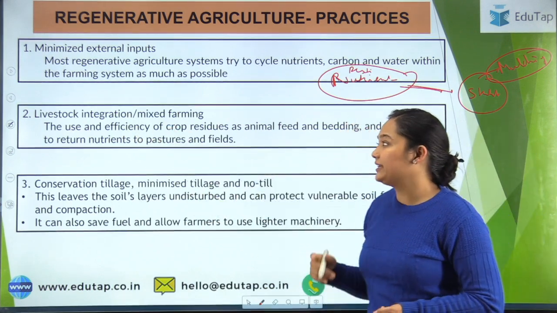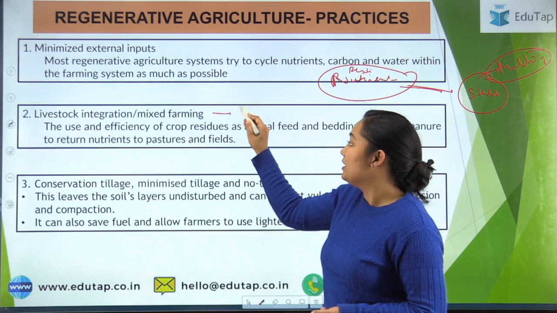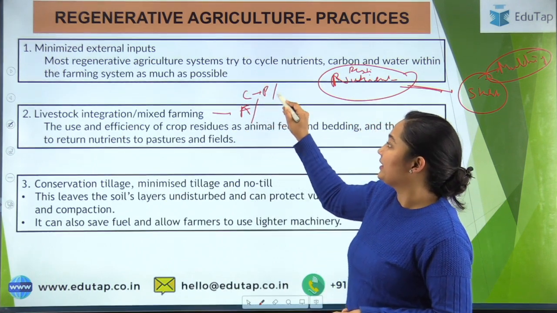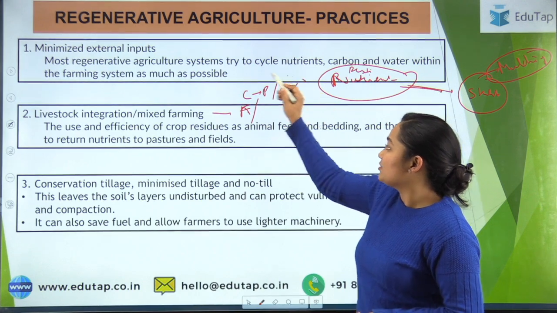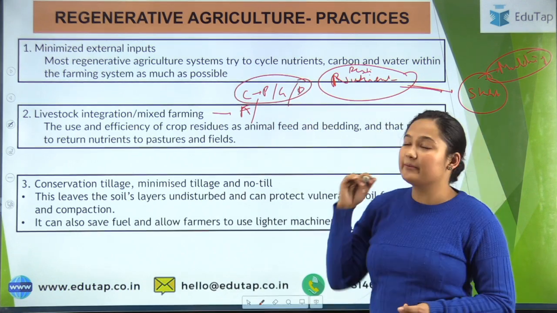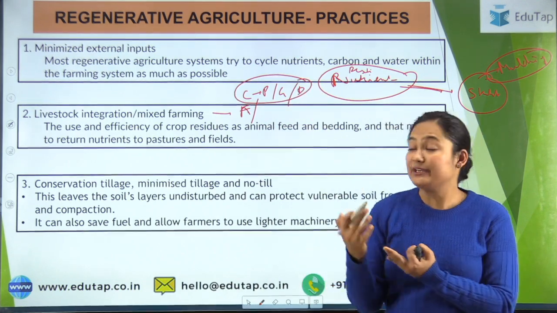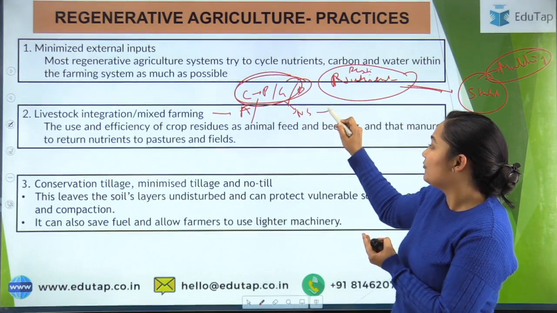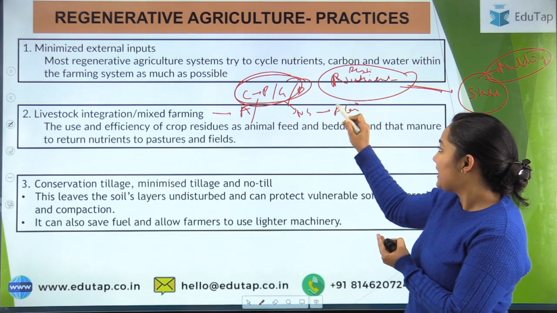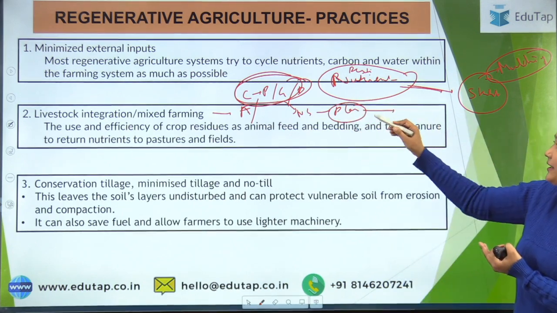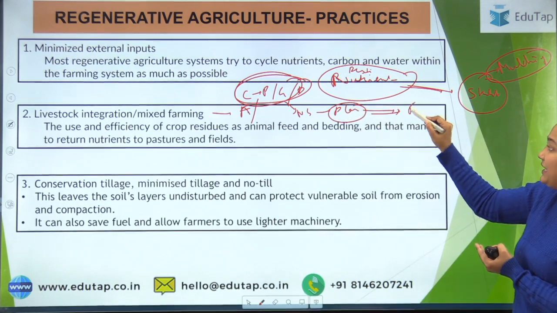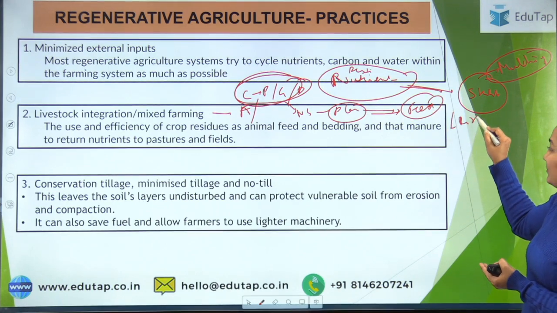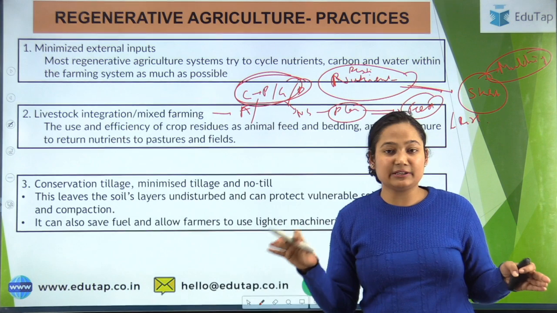Then livestock integration and mixed farming. Again, you can grow animals like cattle, pig, goat. Even duck, poultry, birds you can also take. So manure of these will help as a nutrient source for plants, and the residue material from the plant can help to feed the animal. Also it will decrease the risk for the farmer, and there will be diverse income sources.